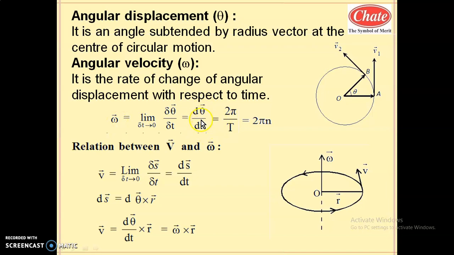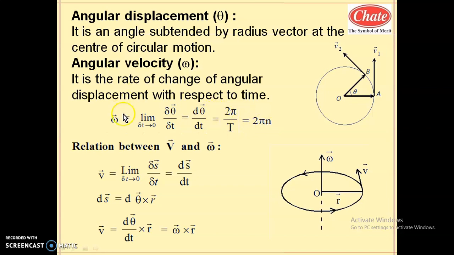This can also be taken for one complete revolution, where the time will be the period and the angle described is the angle of one revolution, that is 360 degrees. 360 degrees in radian is 2 pi. So for a complete revolution, the time interval is the period and the angle described is 2 pi radian. You know from sound that the reciprocal of period is the frequency. Frequency is denoted by f or n. So 1 by T is n, read as frequency. So the formula is 2 pi n.